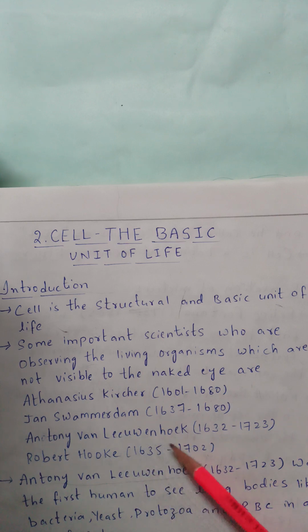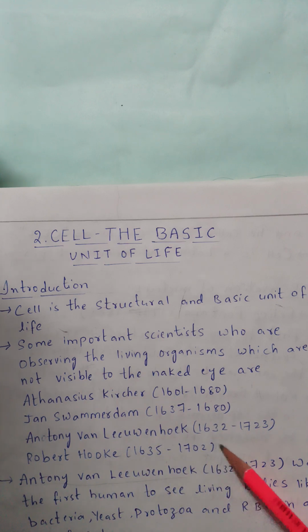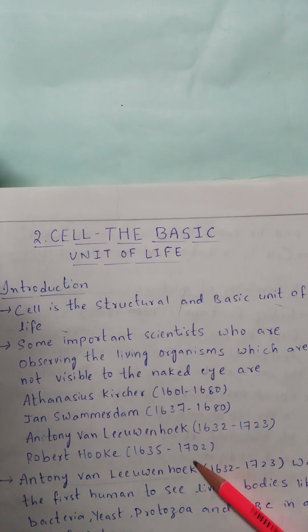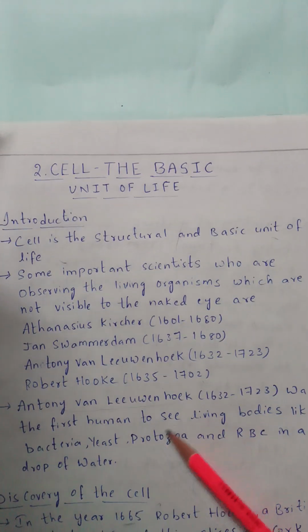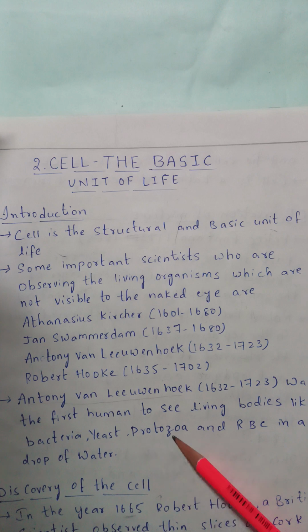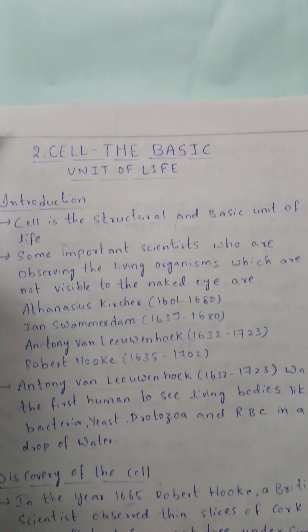Antonio van Leeuwenhoek. He was born in the year 1632 and expired in the year 1723. Robert Hooke. He was born in the year 1635 and expired in the year 1702. Anthony van Leeuwenhoek was the first human to see living bodies like bacteria, yeast, protozoa and RBC in a drop of water. Discovery of the cell.